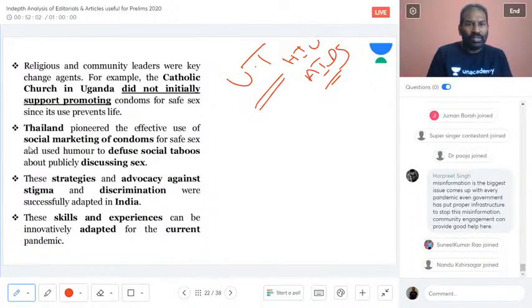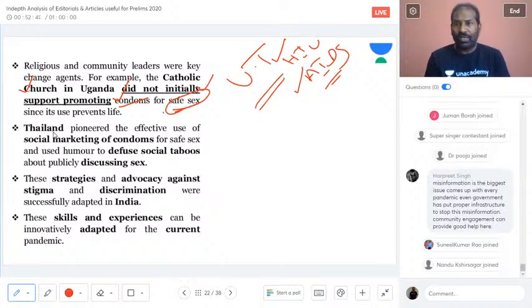The Catholic Church in Uganda did not initially support promoting the social vaccine. What is important in overcoming HIV and AIDS is safe sex, and the usage of condoms. The Church felt it was not appropriate to accept the usage of condoms at that time, so they prevented it.